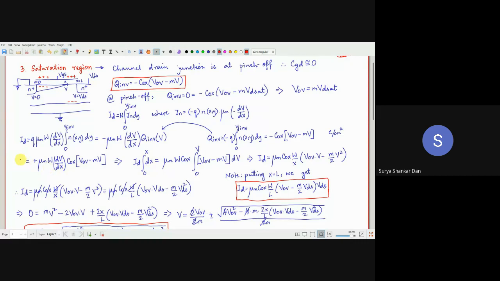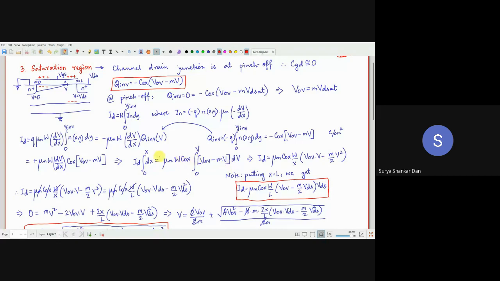we are going to simply put dx on the left hand side. So ID integral dx. Again, the whole reason why we are doing this exercise is because we wanted to relate x and V with L and VDS, so that we can have some meaningful model for this, because x and V are something which we do not know, that is going to vary with the channel length modulation. That's very difficult to determine. Whereas capital L and VDS are primarily determined by the technology itself. So what we will do is 0 to x, and here we'll put 0 to V. I'm just integrating this. This is dV here, dx goes on the left hand side.